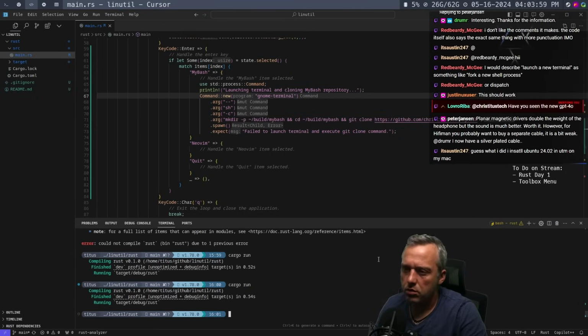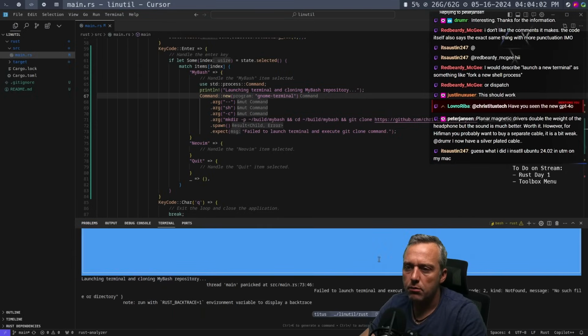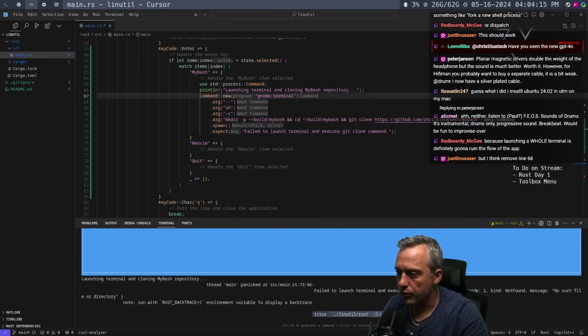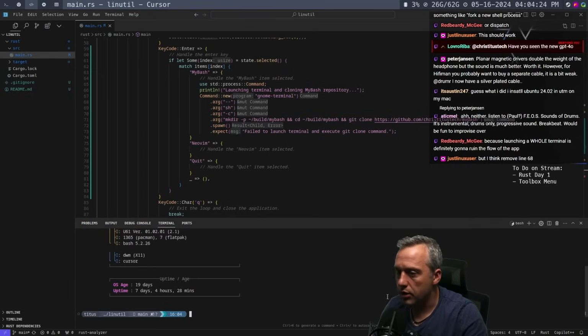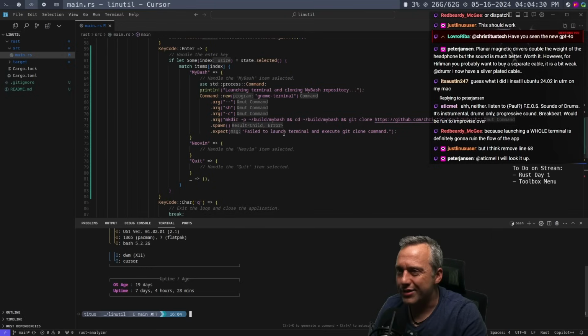Let's see. So let's go cargo run. My bash. All right, so it failed. Failed to launch terminal and execute git clone command. All right. Oh, did we crash it? We crashed it. All right, well, let's just kill that terminal.